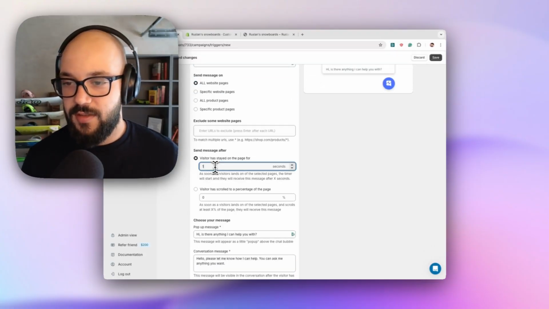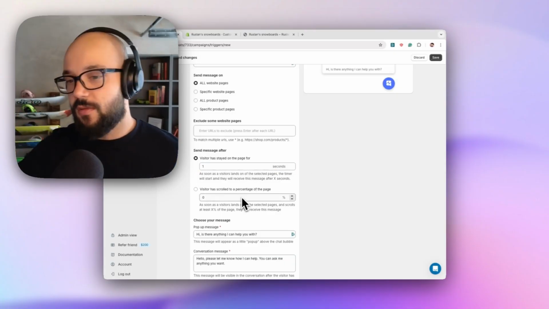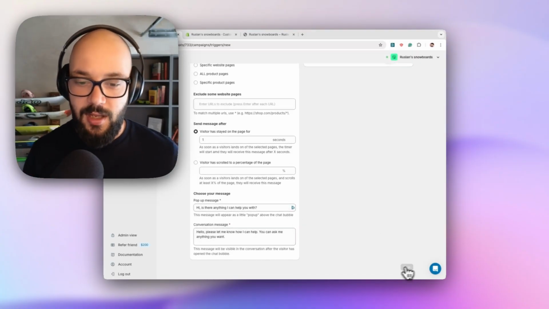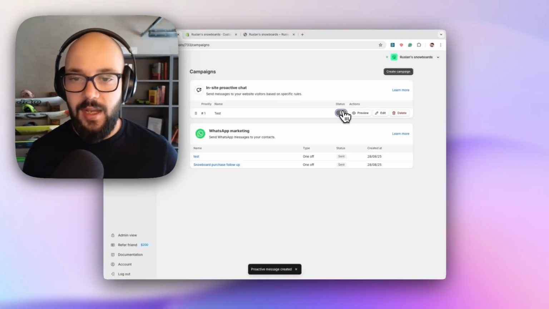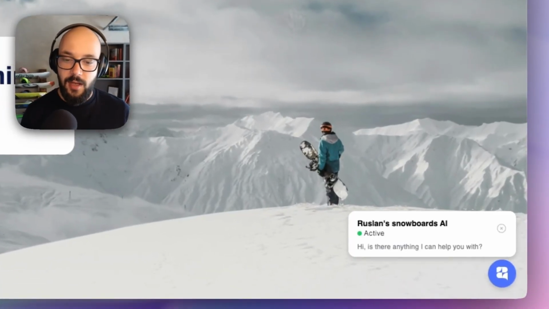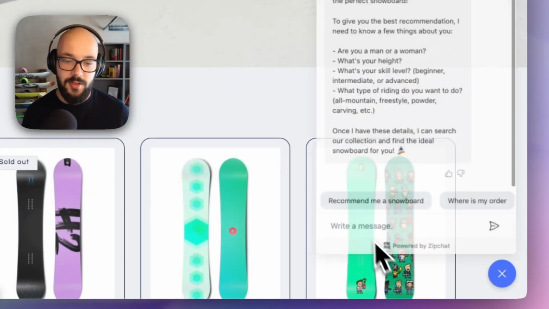And I'm going to say, if somebody stays for 1 second on the website, you can do this for seconds. We can do this for percentage of scrolling, etc. I can just say, hey, is there anything I can help you with? I'm going to click save, enabling it. And if I preview, now you see Ruslan Snowboard AI is proactively pinging me to start talking to the chat. This is pretty much the essence of the chat bubble. I'm super interested to see what kind of designs you come up with and all the proactive campaign experience that you make for your customers.